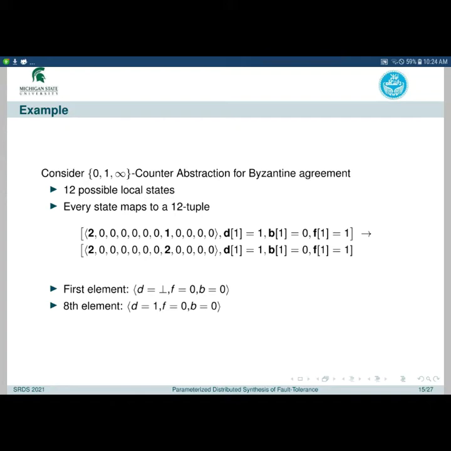For example, here we see a transition from one abstract state to another abstract state. If the first element corresponds to the local state with decision bottom, finalization bit of 0 and Byzantine bit of 0, and the 8th element corresponds to this local state that you see, this transition corresponds to one process in the local state in the first element changing its decision to 1.